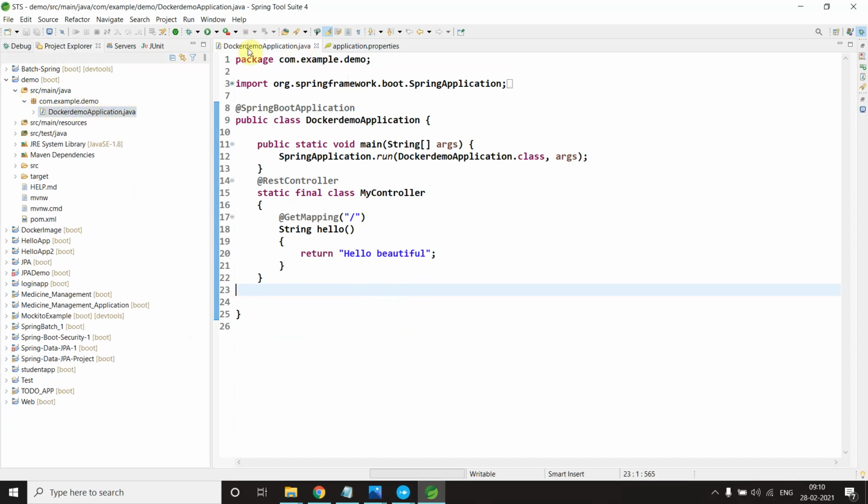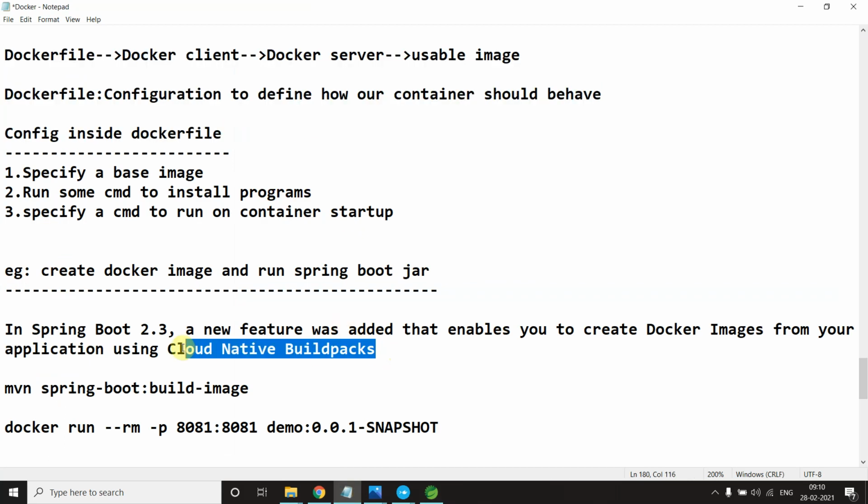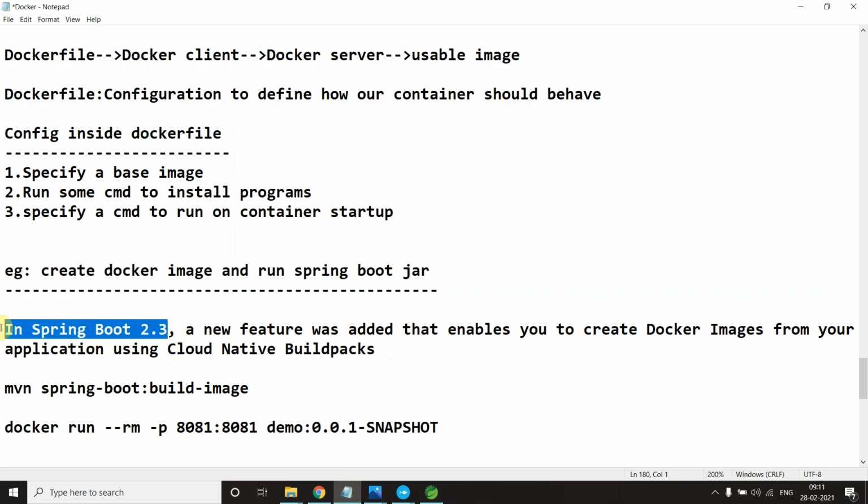This is my main class, which is responsible to boot the application, and I have not created any controller and all because it's not a part of this video. I just want to show you how to create an image and how to make a container, how to run it of a Spring Boot. This feature was introduced in 2.3. I have found some good blogs on it, so I will attach them in the description. You can read the whole thing about this Cloud Native Buildpack. Make sure you are selecting 2.3.